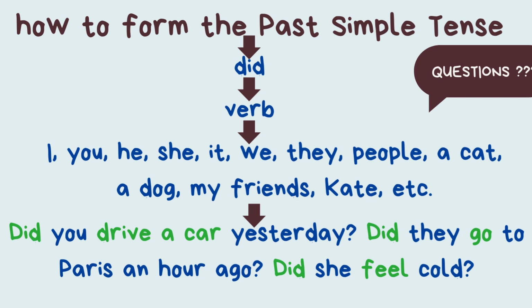How to form past simple tense questions. Again, did, plus the initial, first form of the verb. Again, who or what we want to talk about, and let's look at the examples. Did you drive a car yesterday? Did they go to Paris an hour ago? Did she feel cold?